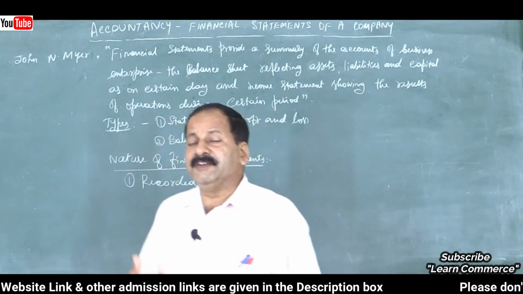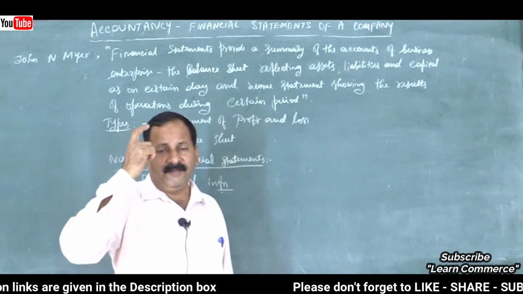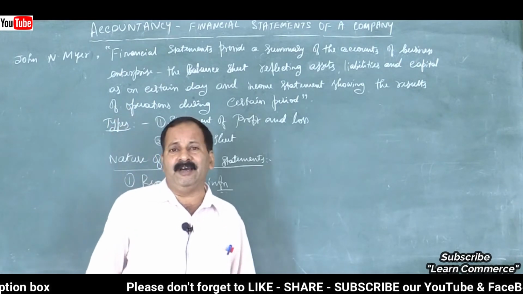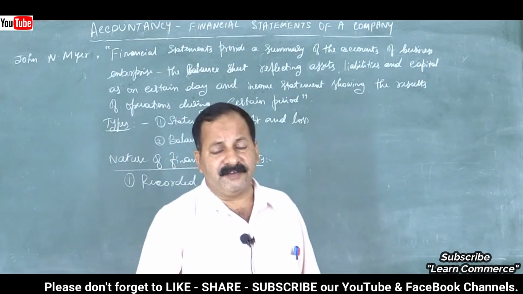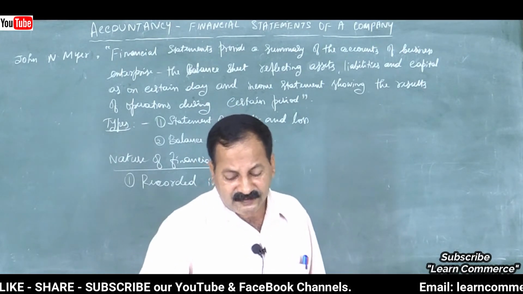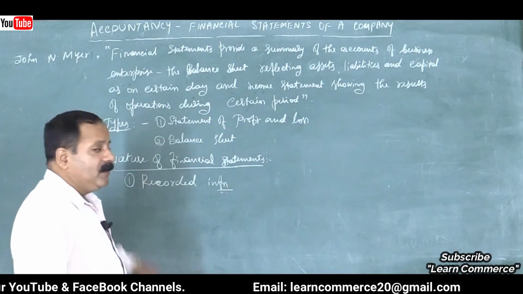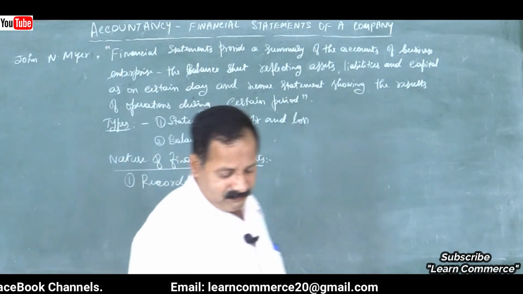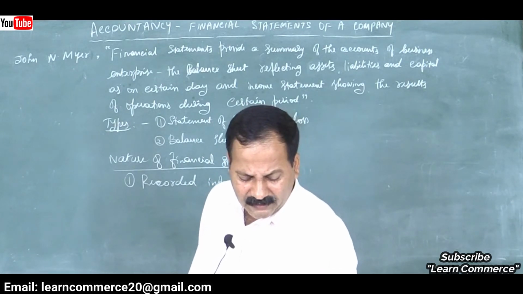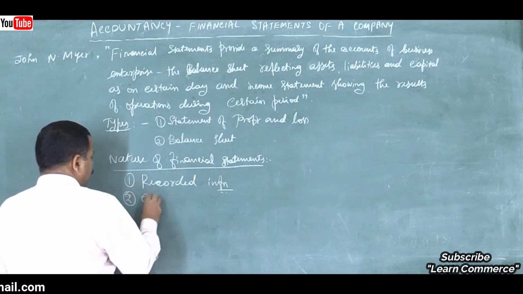The money will lose its purchasing power day by day as inflation occurs. When the price level in the country increases, what happens? The purchasing power of money decreases. That is, the real value of money decreases. That is my point here. So this is one of the natures of financial statements. They are prepared only on the basis of recorded facts and information. The second one is certain assumptions, that is, accounting concepts are followed.